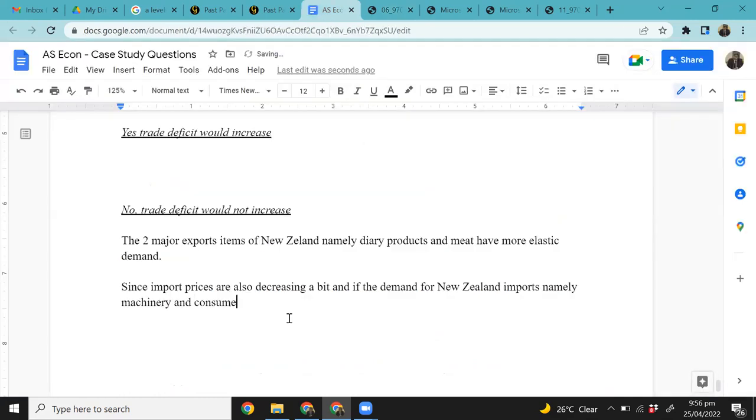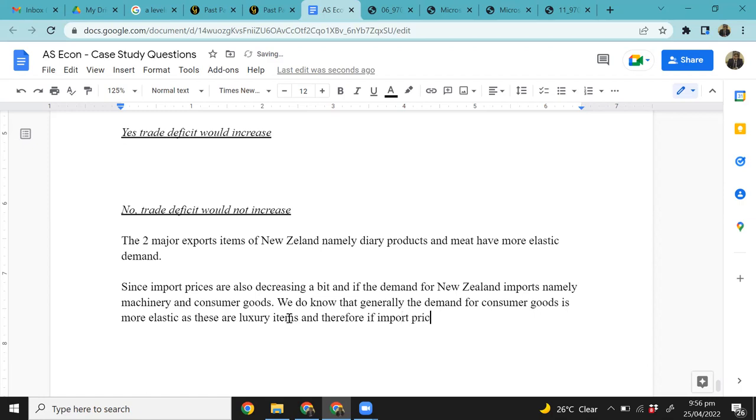We do know that generally the demand for consumer goods is more elastic, as these are luxury items, and therefore if import prices are declining, then we would expect New Zealand citizens to import more consumer goods.